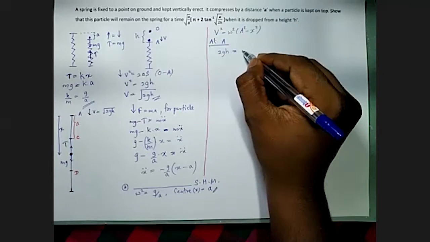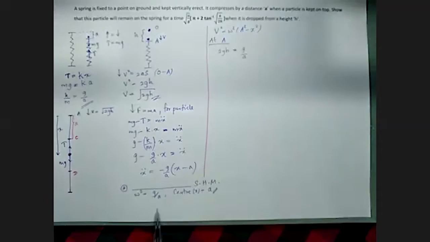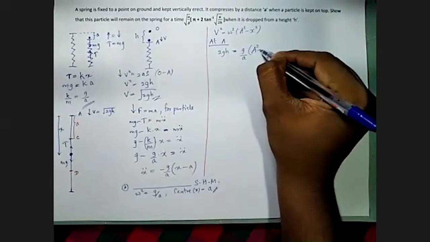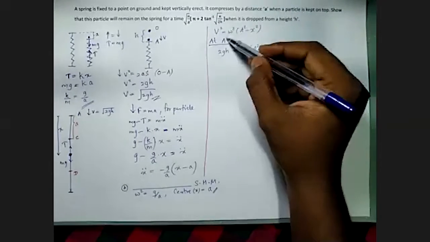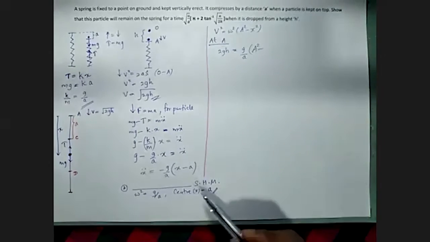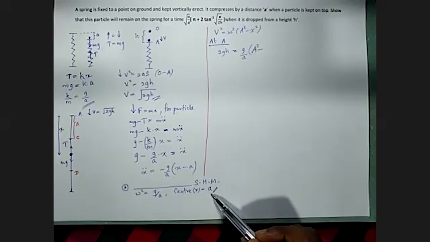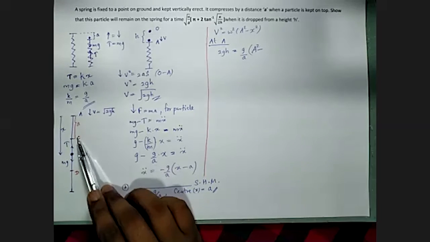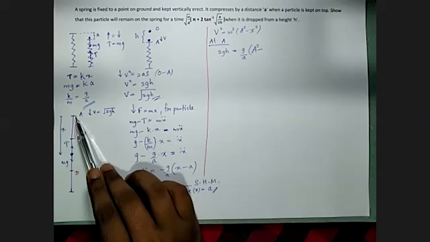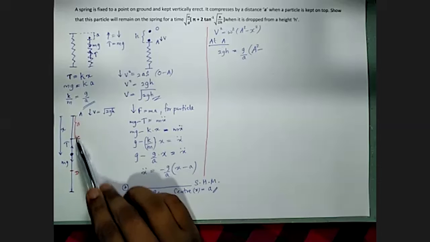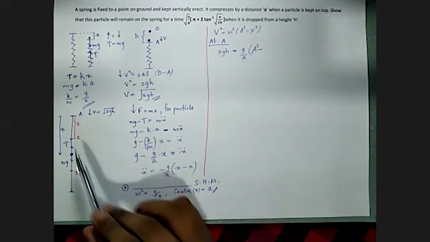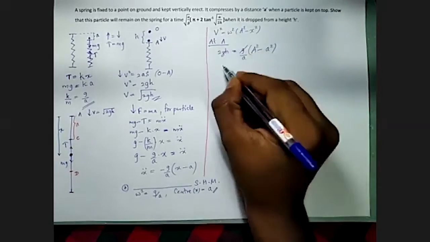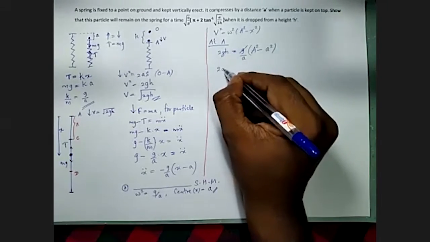Omega square is g over a from our characteristic equation. Amplitude is unknown. Then the distance to point A from the center of the simple harmonic motion. Where is the center? C, which is a distance small a below capital A, that means the separation is small a. G gets cancelled. When I multiply, I have 2AH.